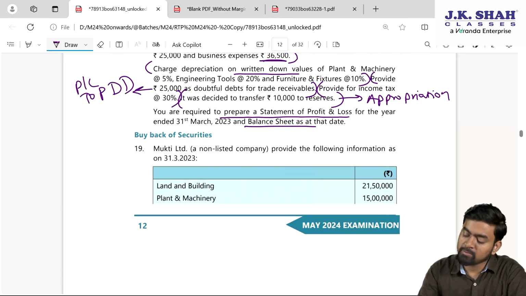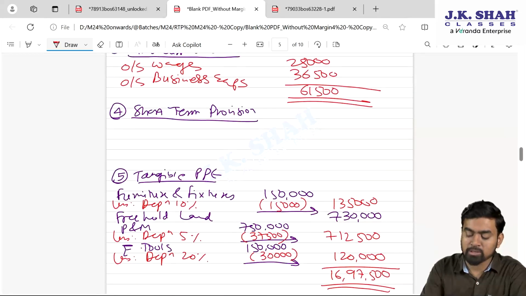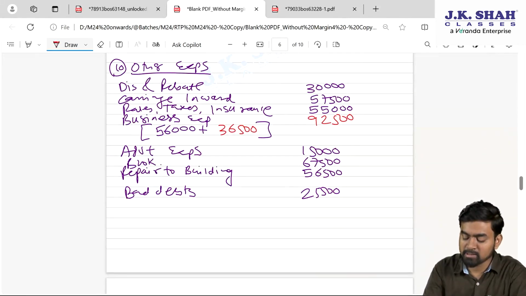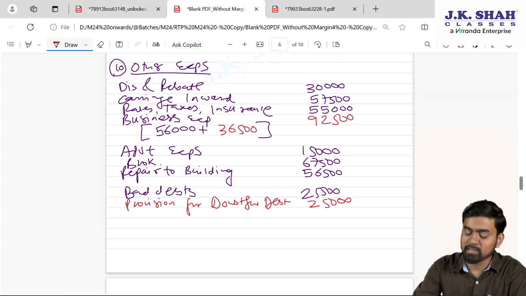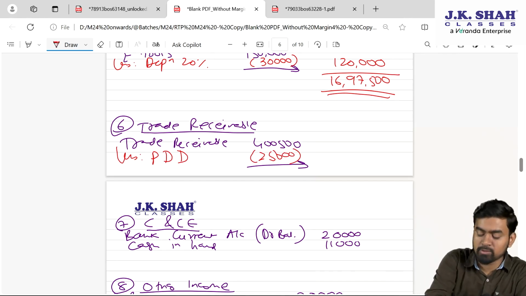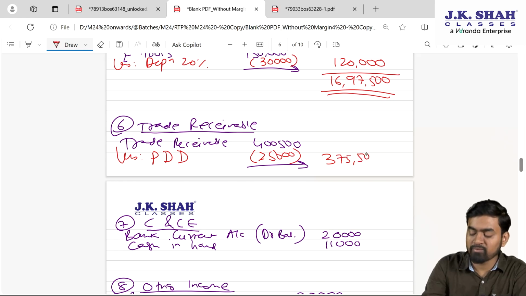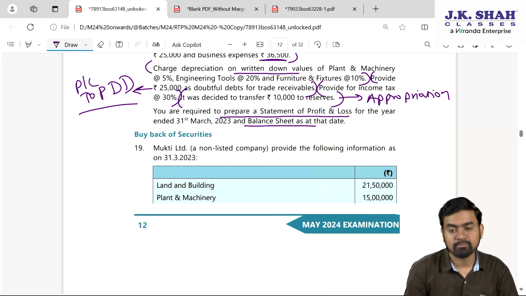Simple. Next one, my dear students, provide 25,000 doubtful debt. Entry is what? PL to PDD. So in profit and loss, it will be recorded as expense in other expenses. This is provision for doubtful debt. Amount is 25,000. And the second effect, it will be subtracted from the debtor. So less provision for doubtful debt 25,000. So 4,500,000 minus 25,000, 375,500.